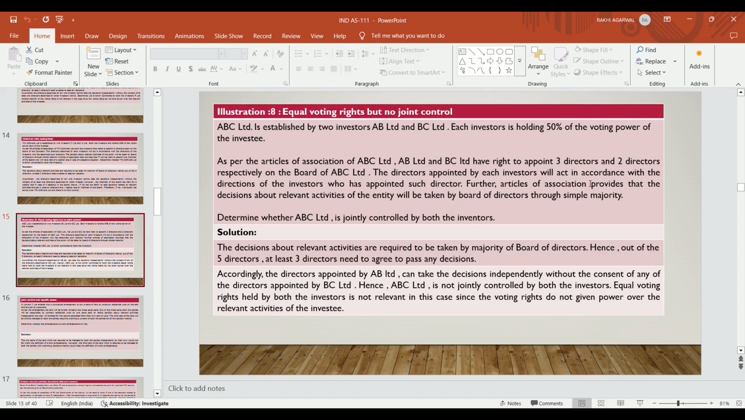Equal voting right held by both the investors is not relevant in this case, since the voting rights do not give power over the relevant activities of the investee.